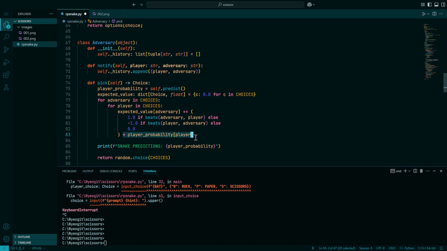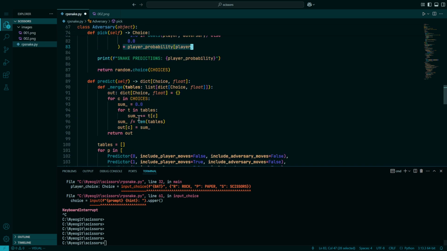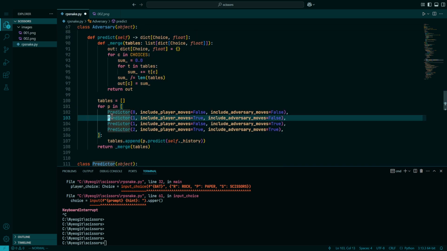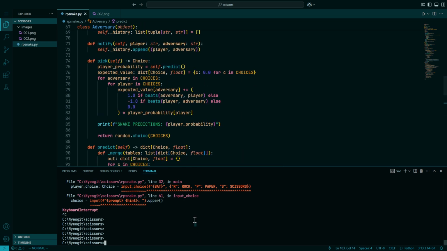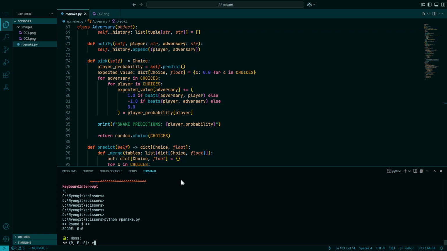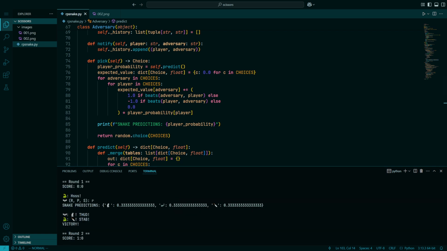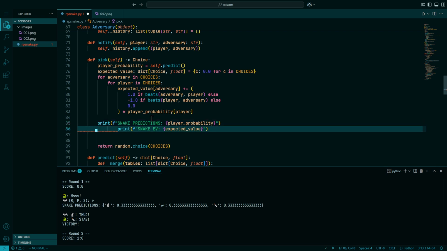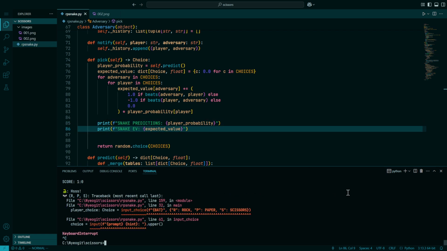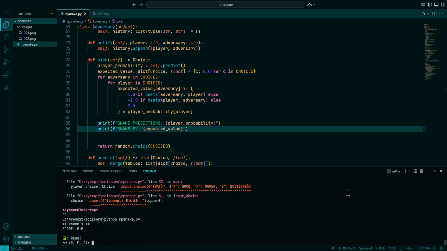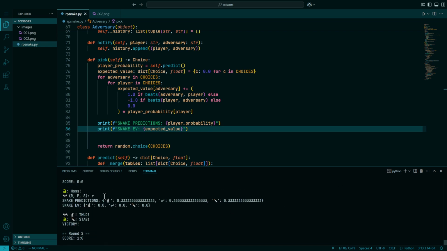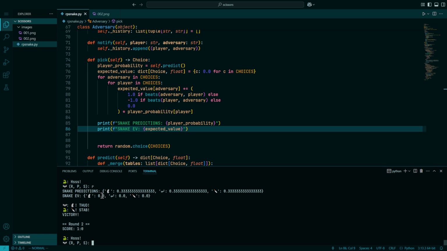And we multiply that by the probability that the player actually makes this move. So we'll go back to the single predictor again, and we'll see how that works. We won't actually use the EV yet, but we'll see how it works. So if I play rock, we should make sure that we can see the expected value, because that's more useful than simply knowing what it is. Or sorry, simply having it stored. Right. So now we'll play rock. We'll see that initially the snake associates no expected value with any option.